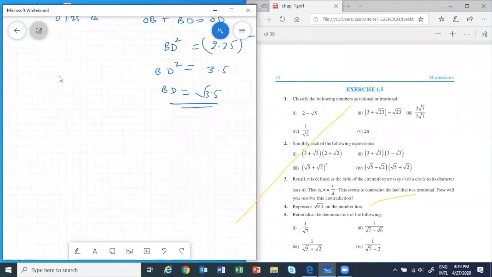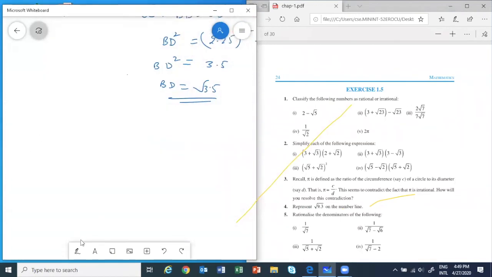See question number 4 first, because we just learned the method, right? We will see how we will draw. Question number 4: represent root 9.3 on the number line.